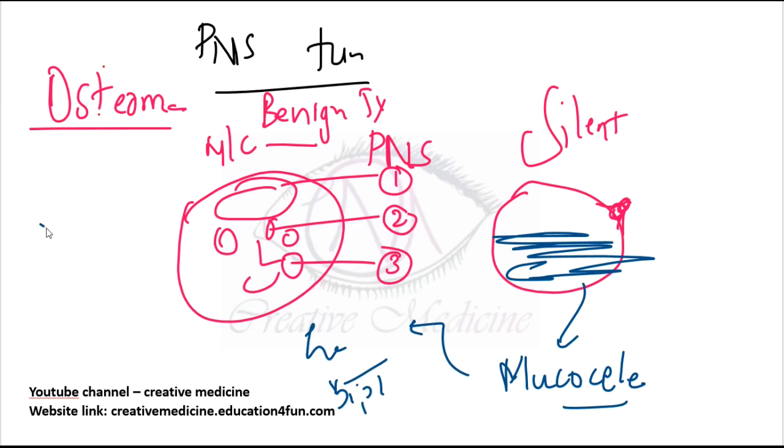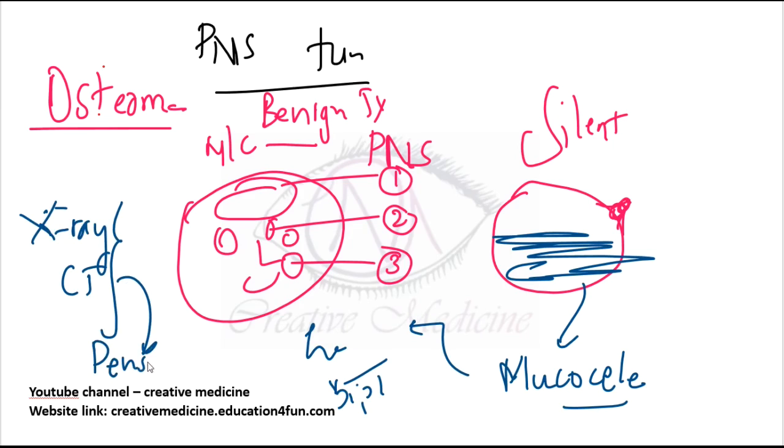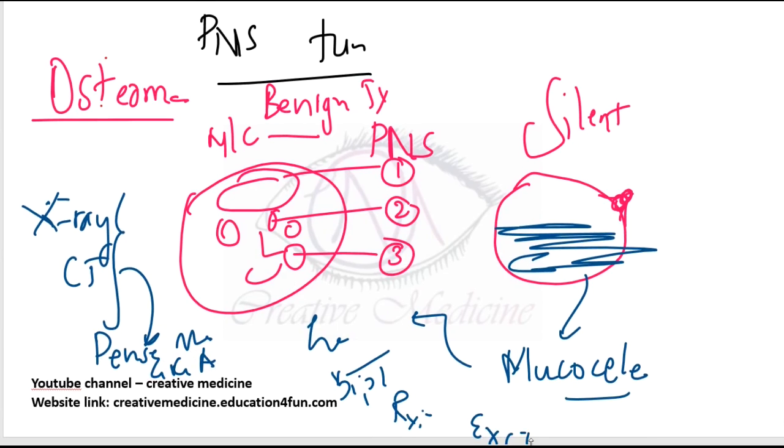Then how are you going to diagnose it? X-ray should be done, and also CT scan should be done. In X-ray and CT scan you will see presence of a dense mass, and a ground glass appearance is seen. How are you going to treat it? You will have to do excision. External frontoethmoidectomy can be done, which is called the Lynch-Haworth operation.